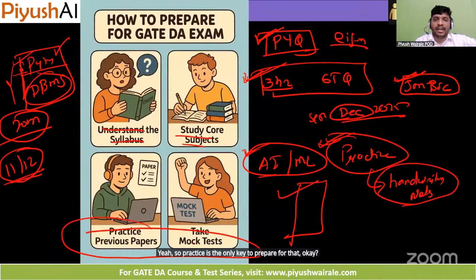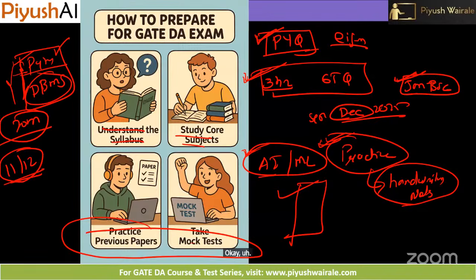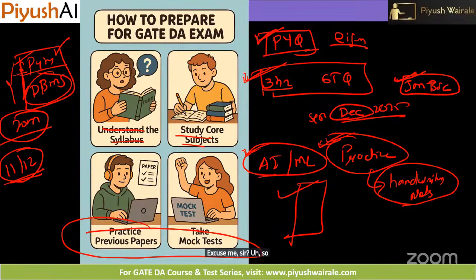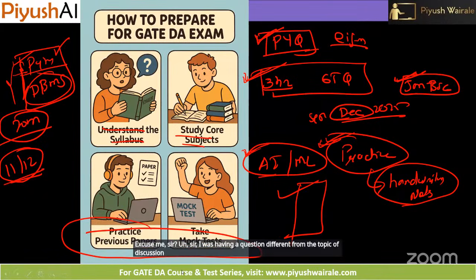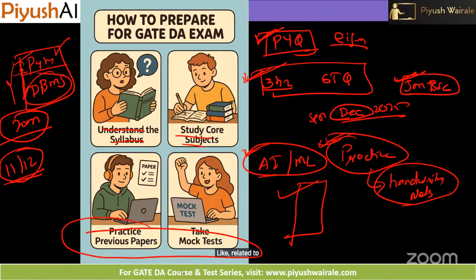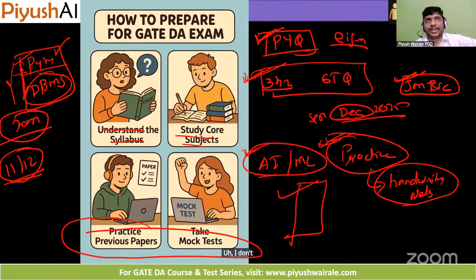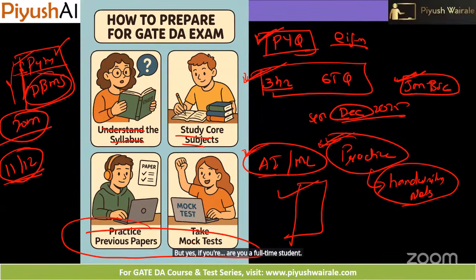Okay. Yes. We'll see. Excuse me, sir. Sir, I had a question different from the topic of discussion of today's meeting, related to the GATE exam only. After completing this BS degree, can we think of transitioning to the aerospace branch, like an MTech in aerospace? I don't have an idea about aerospace. Are you a full-time student? Yes, sir.